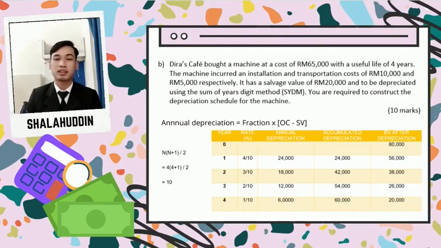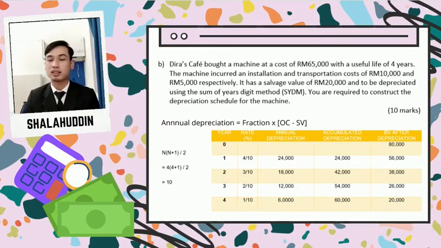Based on the table, it shows the depreciation schedule for the machine. On year 1, use the formula given to find the annual depreciation for year 1. The method will be the same from year 1 to year 4, but the only difference is the rate. The rate will decrease 1 by 1 each year.